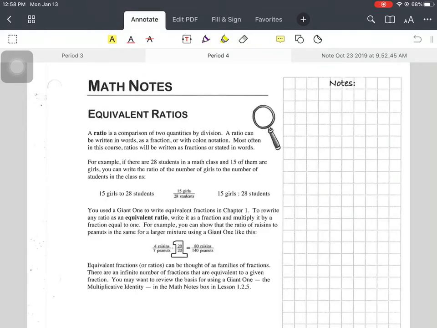Okay, we're on chapter 5 now, doing equivalent ratios. So go ahead, take a second, read it, underline with a pencil what you think is the most important, and then come back and highlight with us. Remember, you are looking at the how-to. How do we write equivalent ratios? How do we find equivalent ratios and stuff like that? That's what you're looking for when you read math notes.